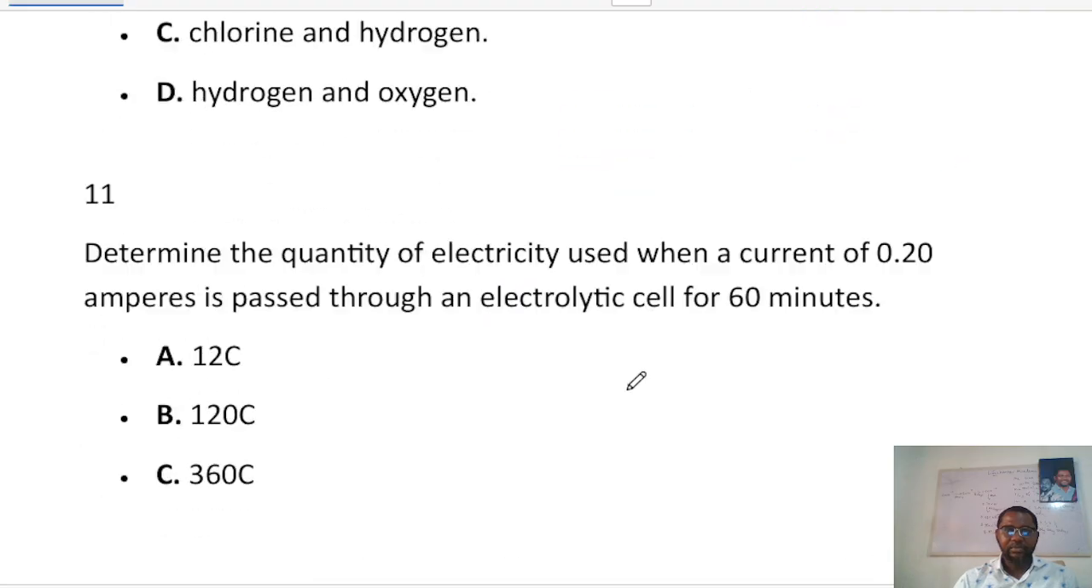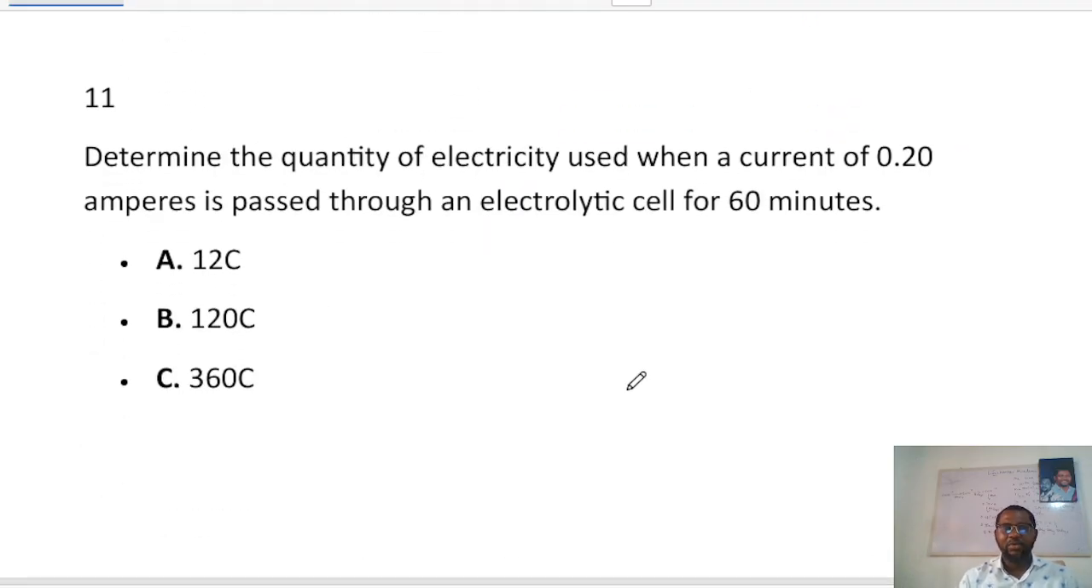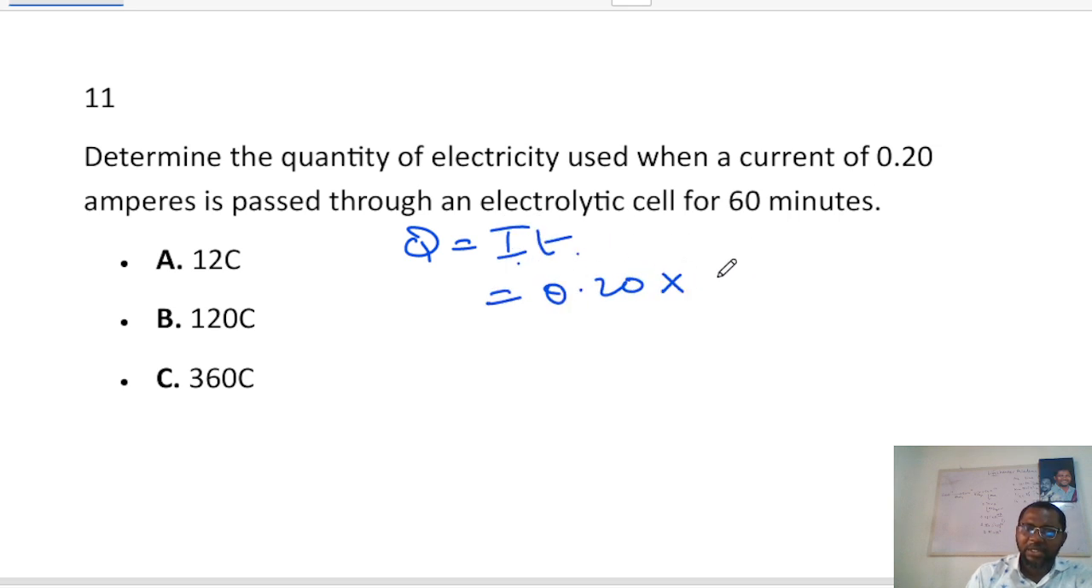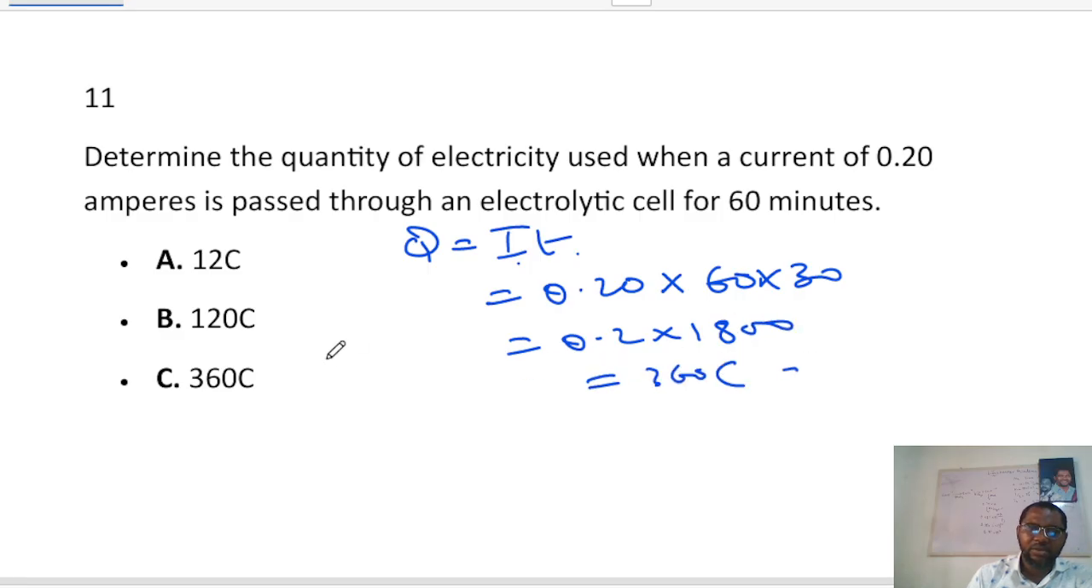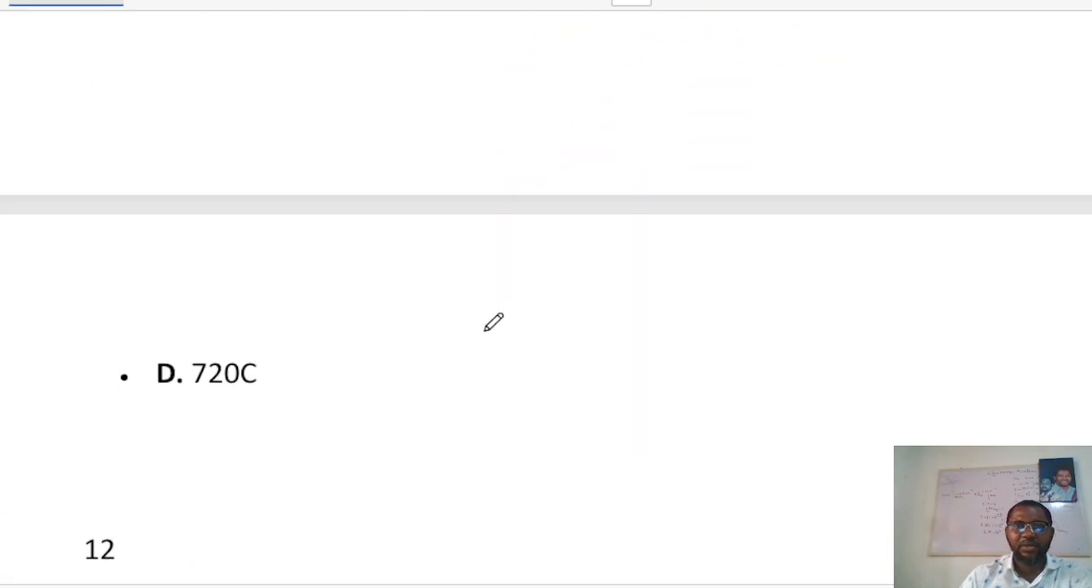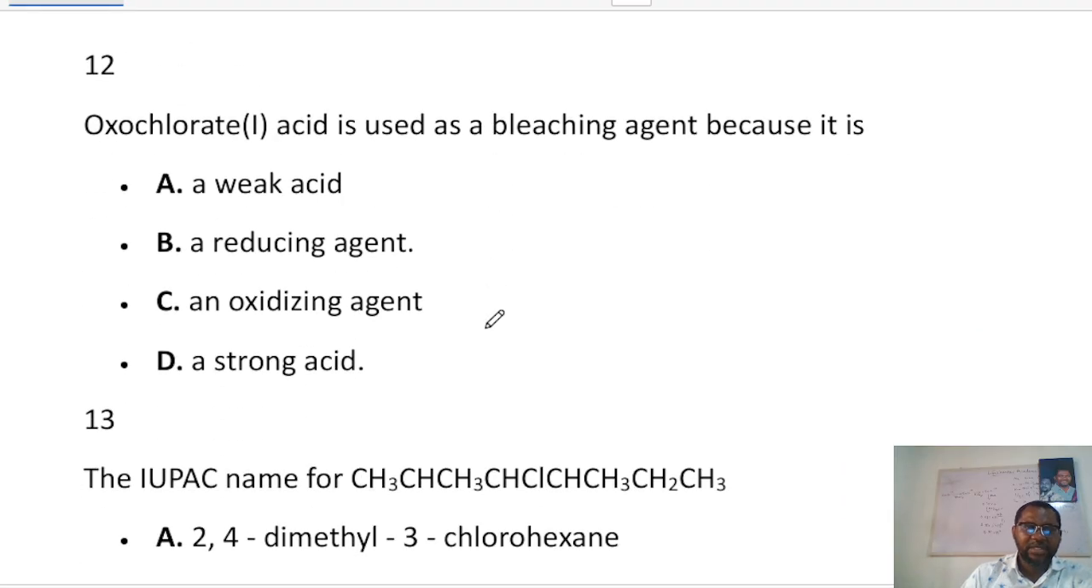Okay. Now the next one says determine the quantity of electricity used when a current of 0.2 amperes is passed through an electrolytic cell for 60 minutes. Now quantity of electricity based on this question is simply IT. I is current, T is time. So the current is 0.2. The time is 60 minutes. 60 minutes means 60 times 30 seconds. So that will be 0.2 times 1800. That will be 360 coulombs. So C is the answer to that question. I believe it is making sense.